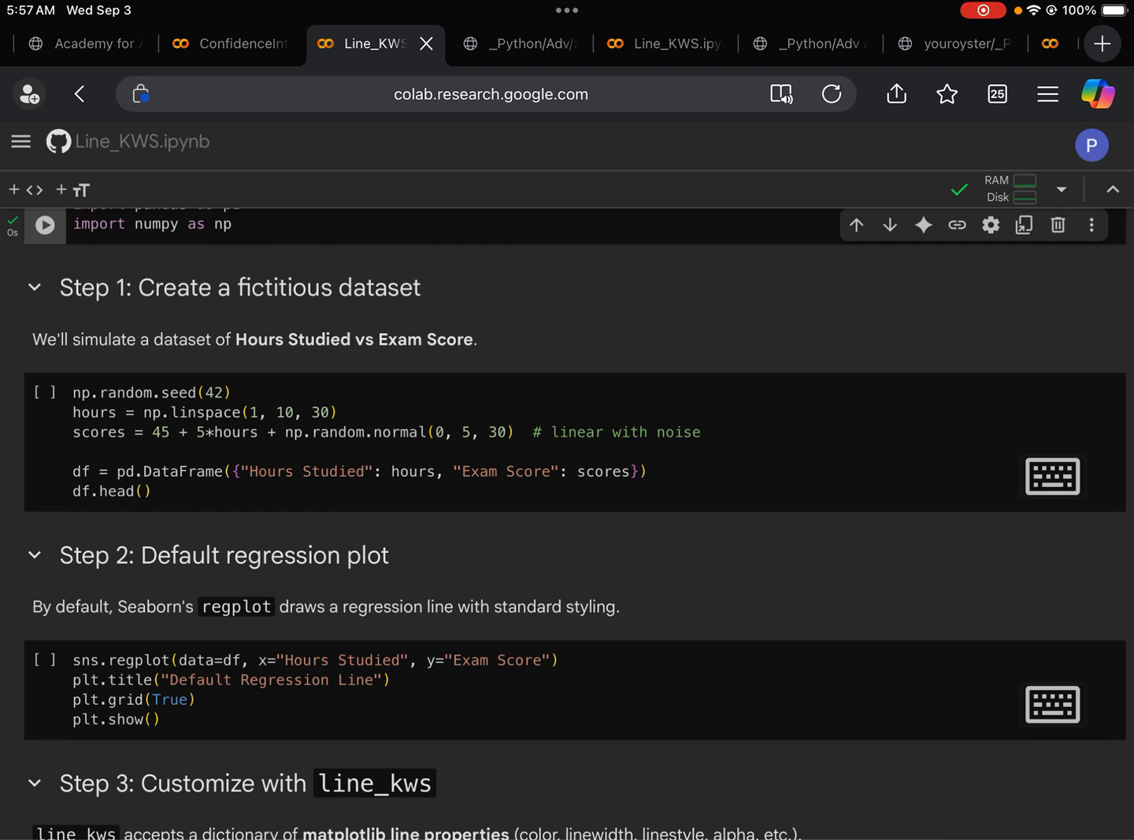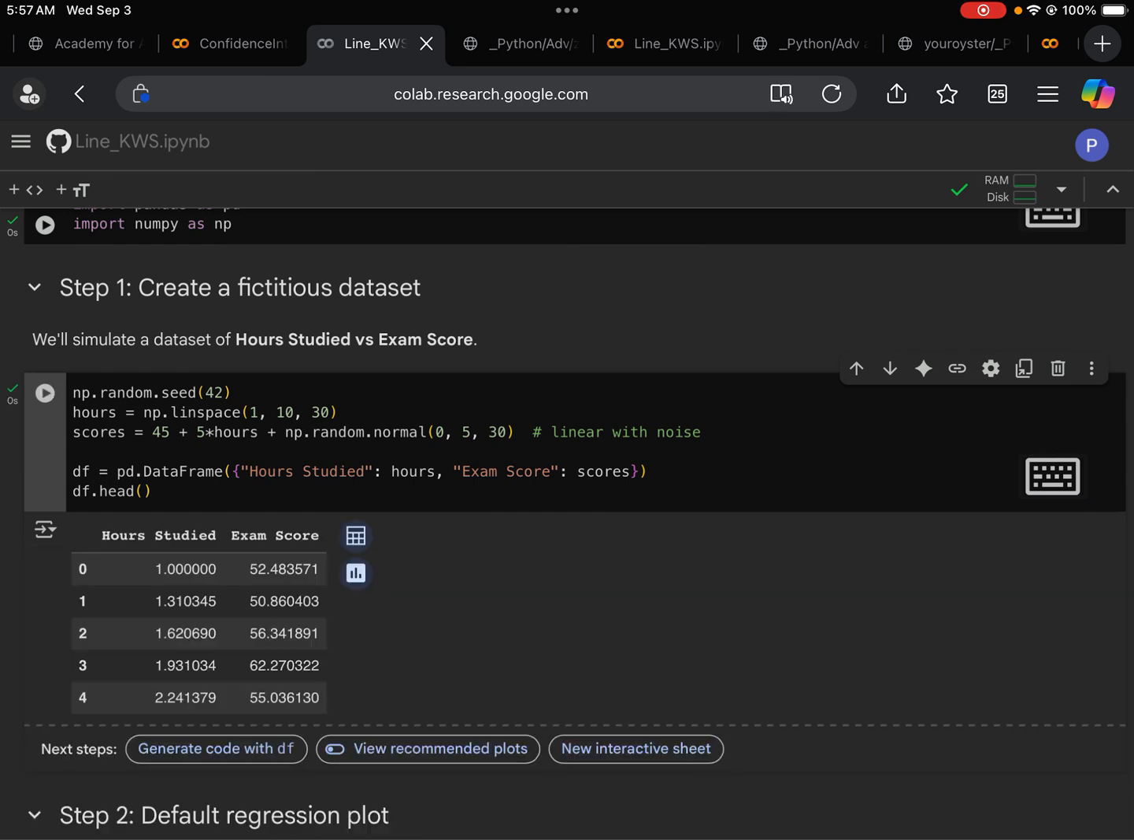The data set is about two variables. The first one is hours studied. The second one is exam score, meaning how many hours a student studied and what score that student received on the exam. Let's run the code here. As you can see, we have several rows of the fictitious data set displayed after we generate it.